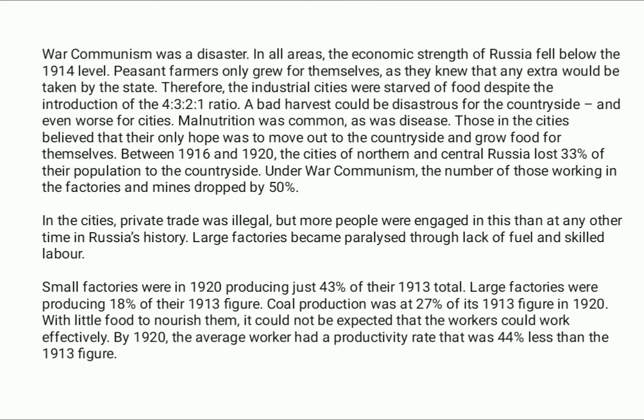Large factories became paralyzed through the lack of fuel and skilled labor. Small factories were in 1920 producing just 43% of their 1913 total. Large factories were producing 18% of their 1913 figure. Coal production was 27% of its 1913 figure in 1920. With little food to nourish them, it could not be expected that the workers could work effectively. By 1920, the average worker had a productivity rate that was 44% less than the 1913 figure.